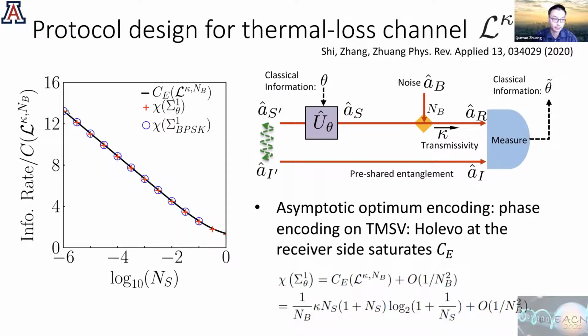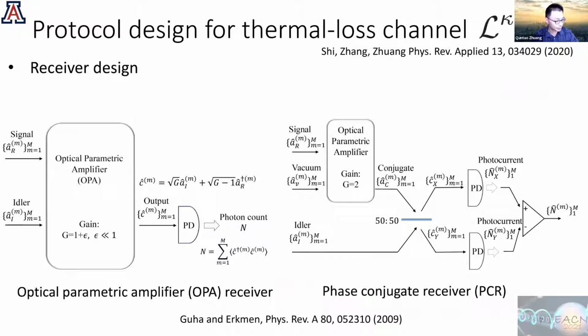And you can verify numerically by just looking at the plot that either continuous phase encoding or even binary phase shift keying will be able to saturate this capacity advantage when the noise is large. Here, the noise is about 20 for the number, and the NS is very small, and kappa is like 0.1. These numbers are not very important as long as this noise is large. And these are the protocol designs.